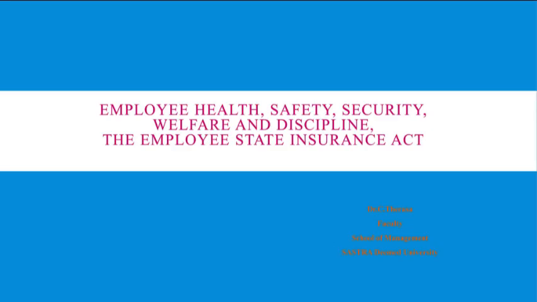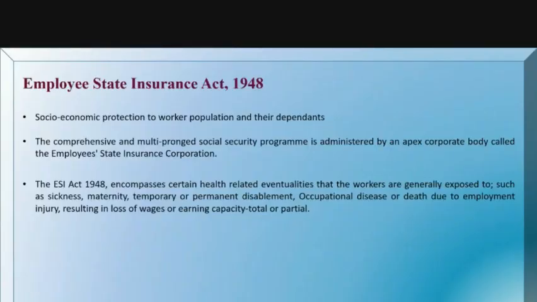We'll now discuss the Employee State Insurance Act. This is the Employee State Insurance Act 1948. This is the first act which comes under social security legislation. This is a very important act which is meant for socio-economic protection of the worker population as well as their dependents. Here, it is a comprehensive and multi-pronged social security program.